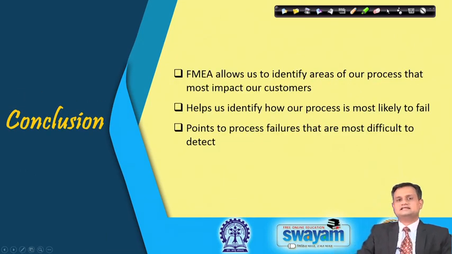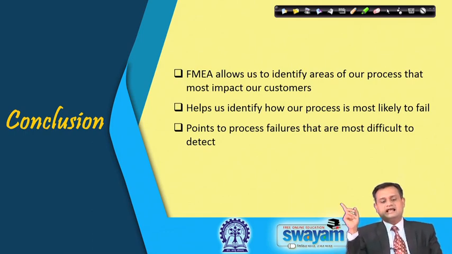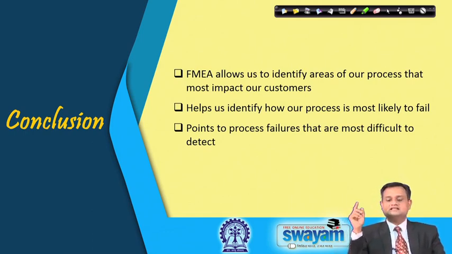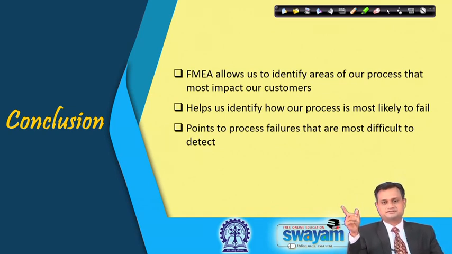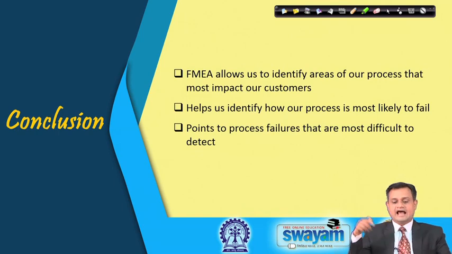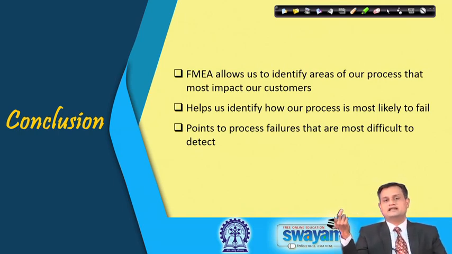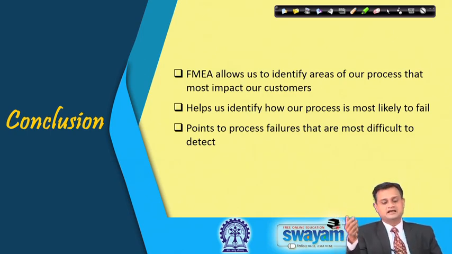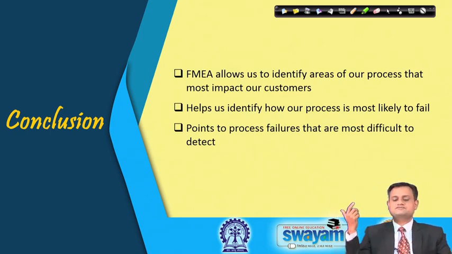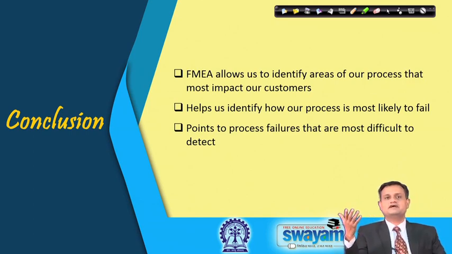Finally, as a conclusion, FMEA allows us to identify areas of our process that most impact our customers, their sentiments, their satisfaction, their loyalty. It helps us identify how our process is most likely to fail. What could be the probable reason that my process will fail? It points to process failures that are most difficult to detect, which we can also figure out.